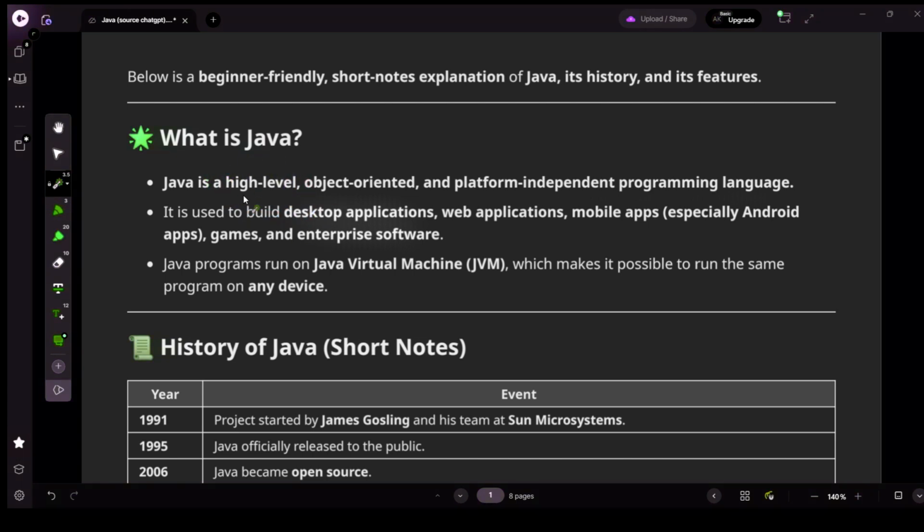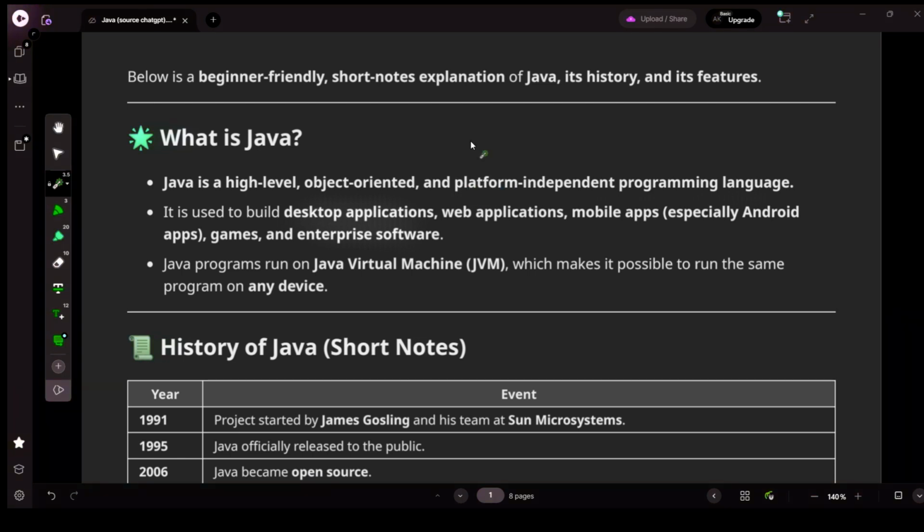High-level programming languages are languages that are written to be readable and understandable by human beings, not machines. Those languages are called high-level languages. So hence Java is a high-level language. Also Java is an object-oriented programming language. What is an object-oriented programming language? Java uses this style to organize code in a simpler way.